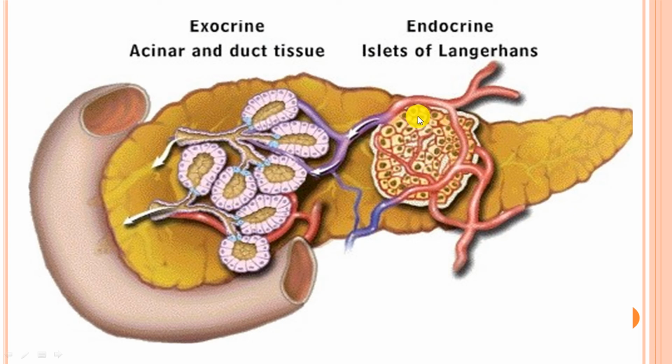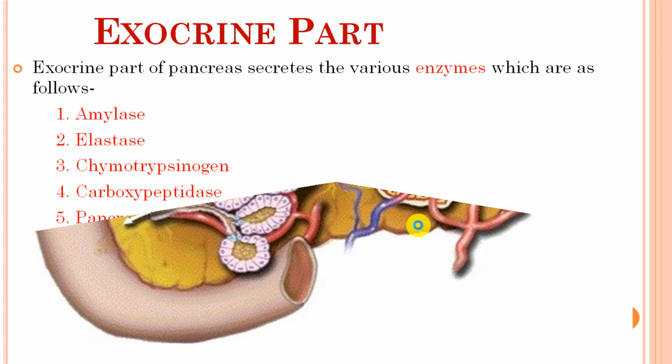Alpha cells secrete glucagon, which is a hormone used in the condition of hypoglycemia, and beta cells produce insulin, which controls hyperglycemia in the body. So these are the cells produced from the endocrine part, that is the islets of Langerhans.